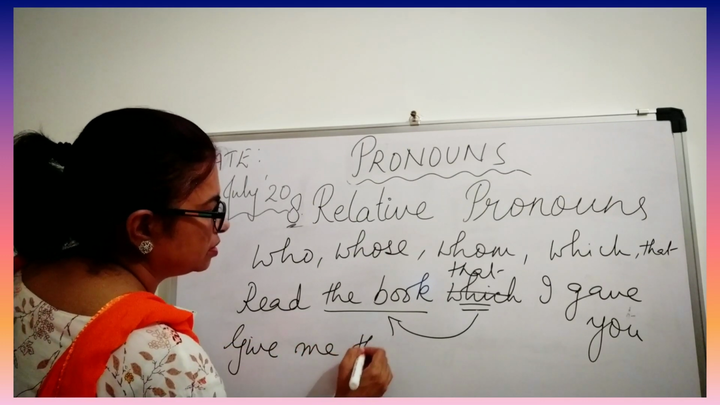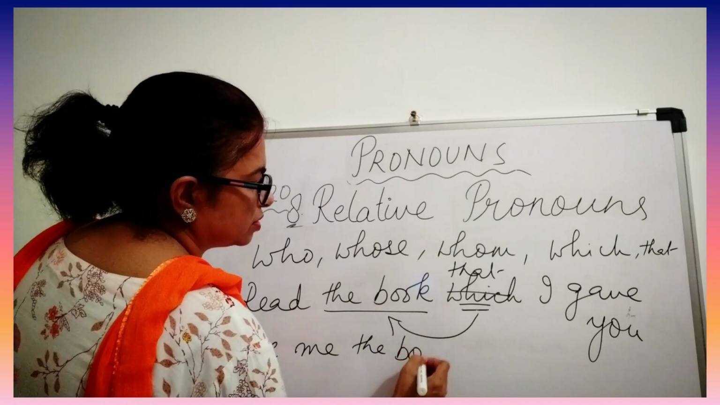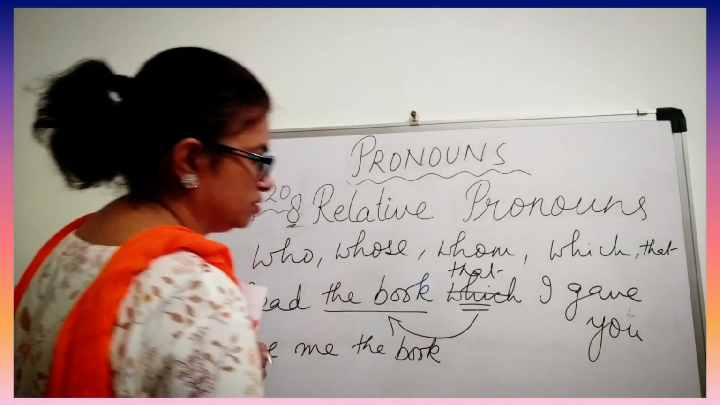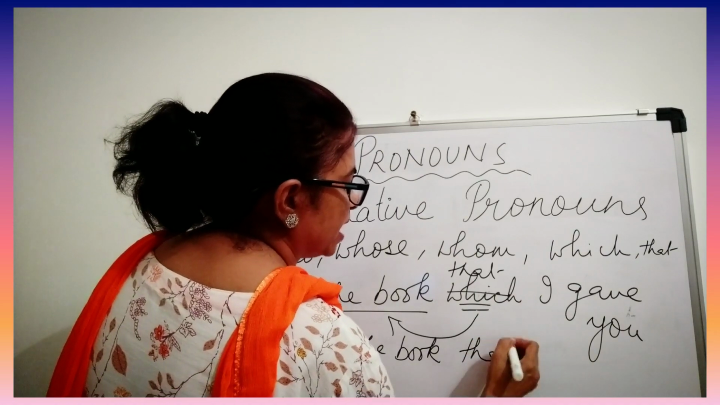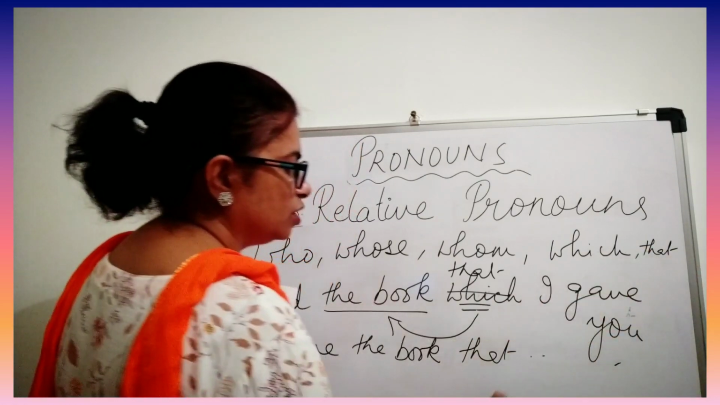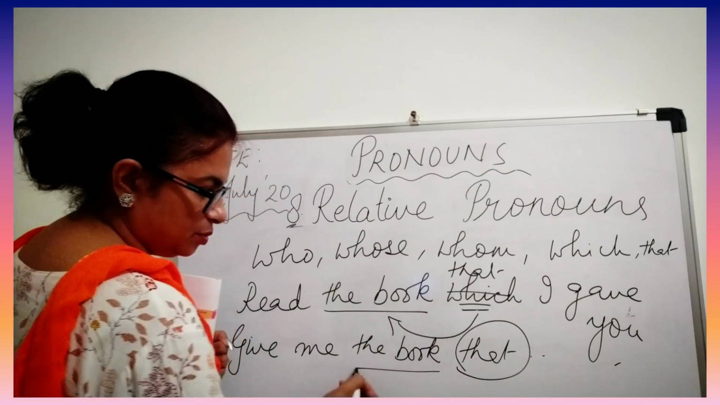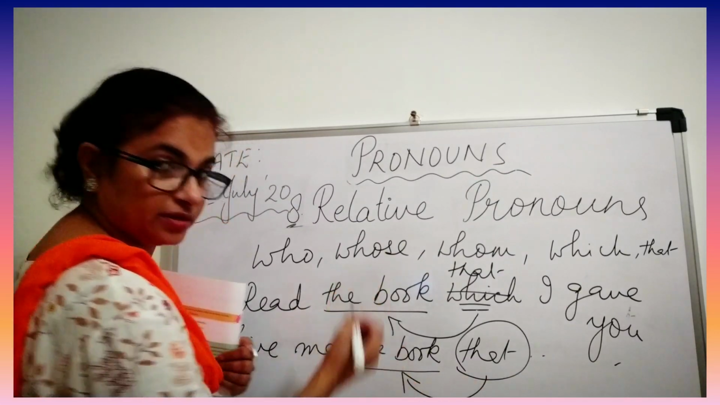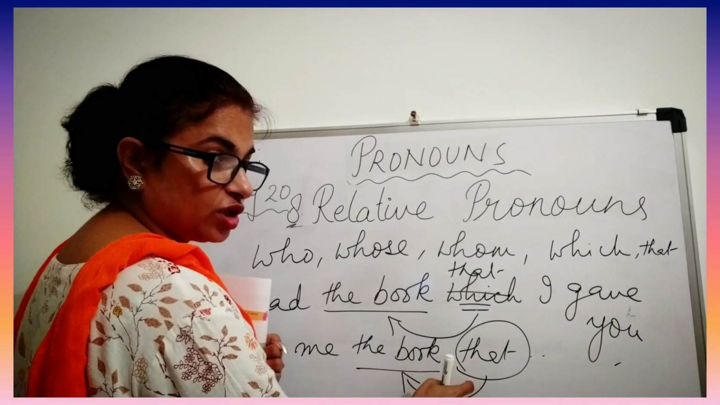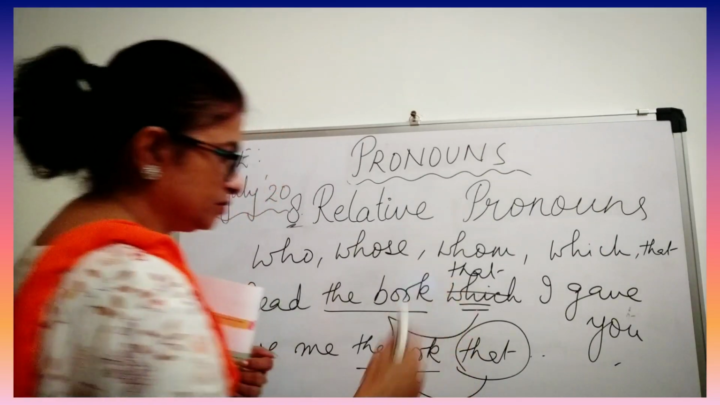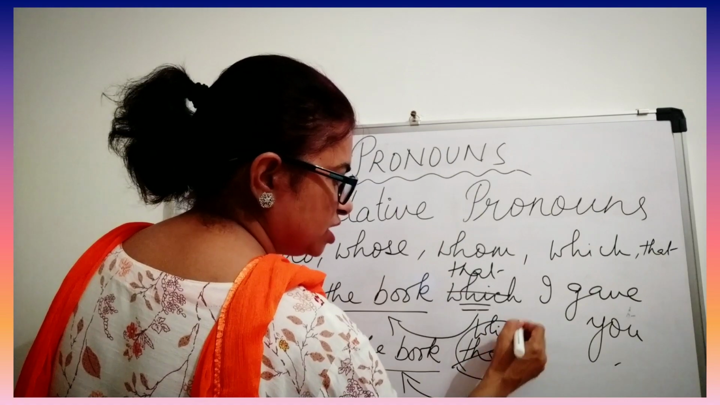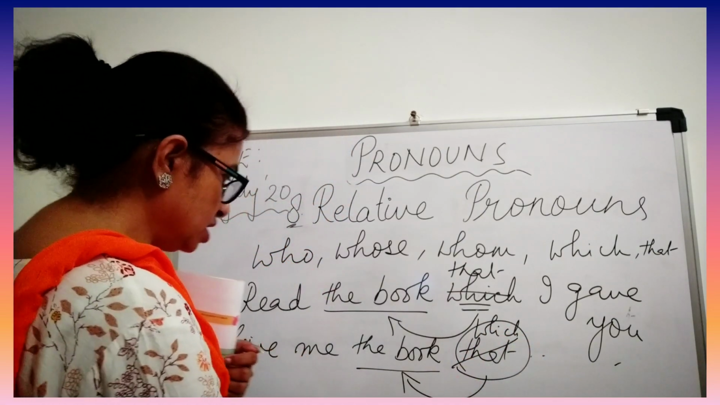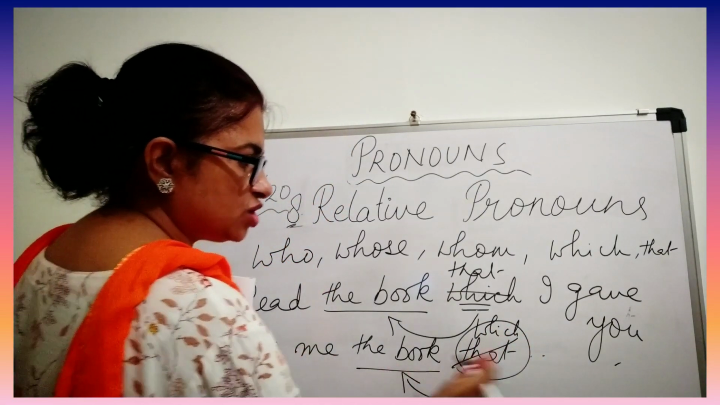Give me the book that my brother gave you. So "that", "the book" is the antecedent, a non-living thing. Or you can also write "which" instead of this. If we write "which", even this is correct, it's not wrong. Give me the book which my brother gave you.